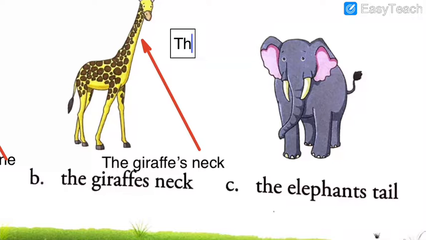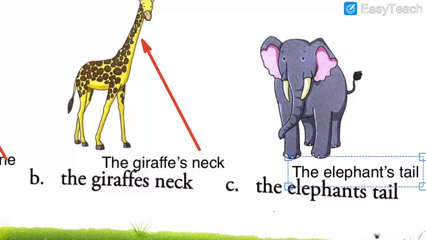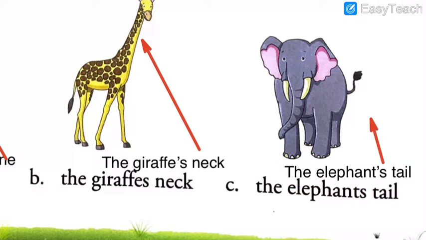Very simple. The elephant's tail. We have to just put the arrow towards here because here is the tail. So this tail is of the elephant. The elephant's tail. Very easy. I hope that you were writing the answer, students.